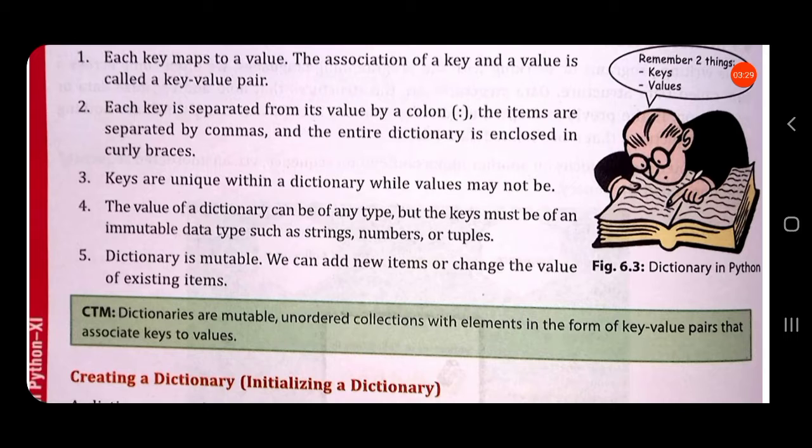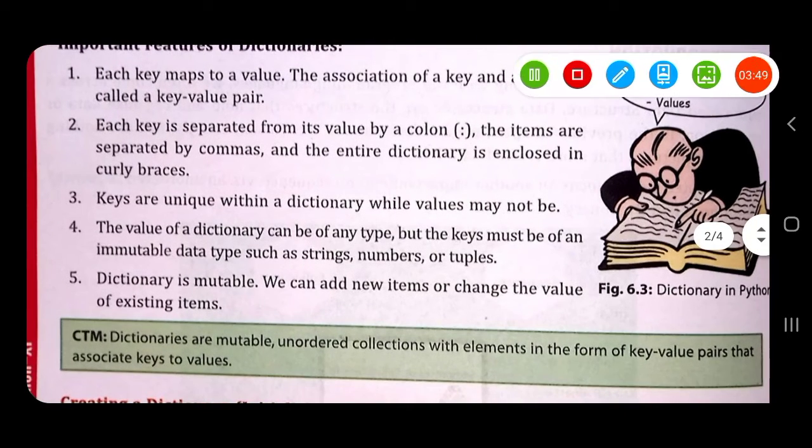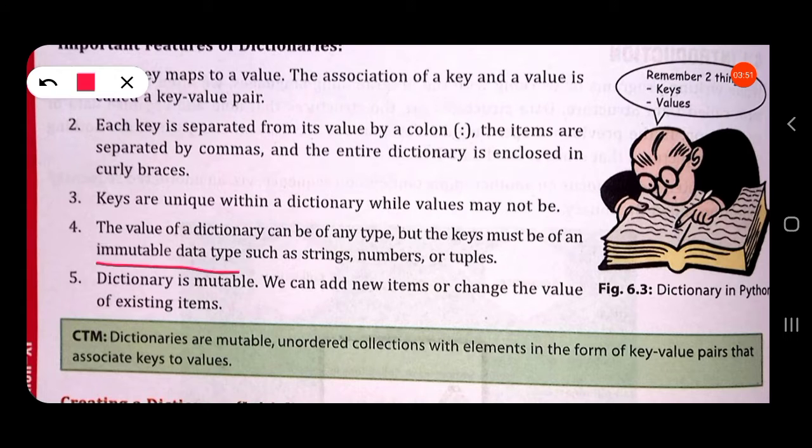Keys are unique within a dictionary, but values may not. The value of a dictionary can be of any type, but the keys must be of an immutable data type, such as strings, numbers, or tuples. So this is an important point you should note.